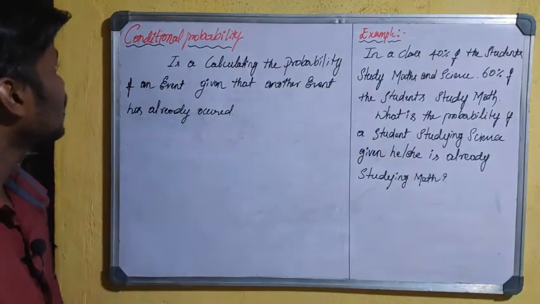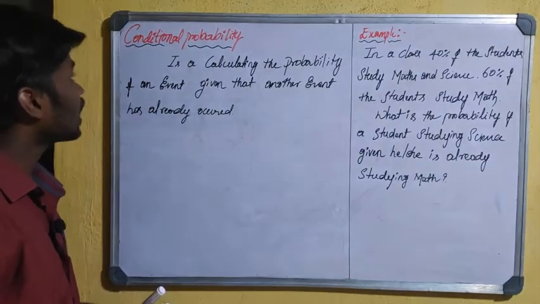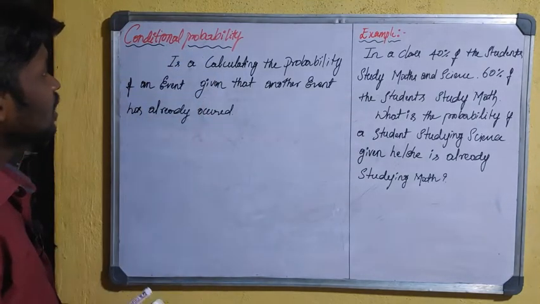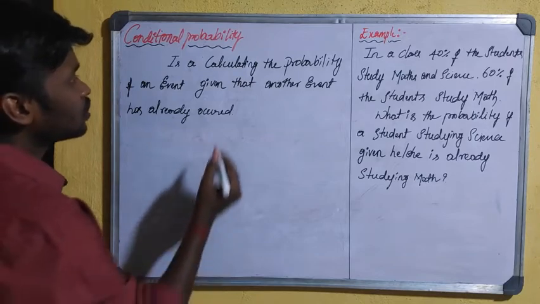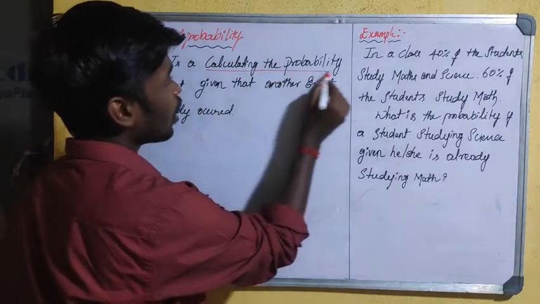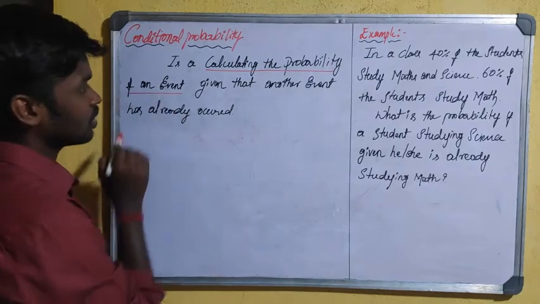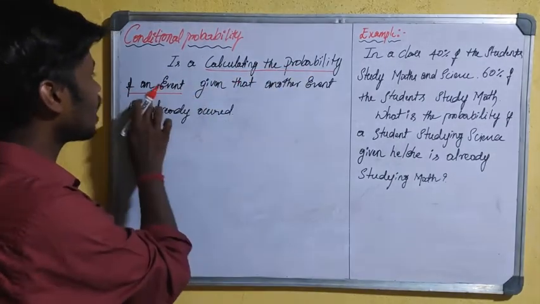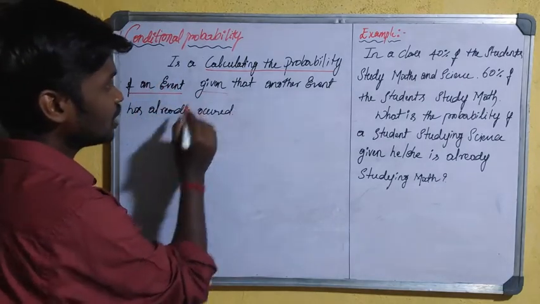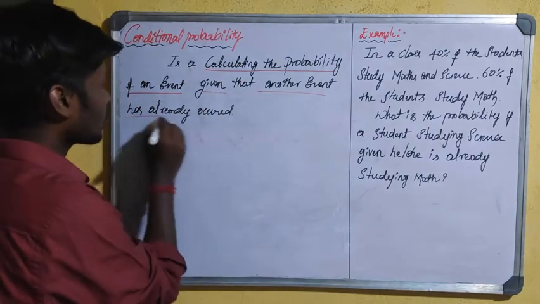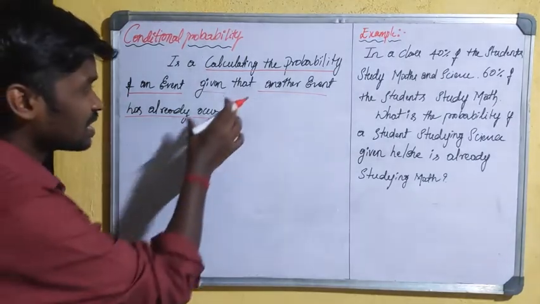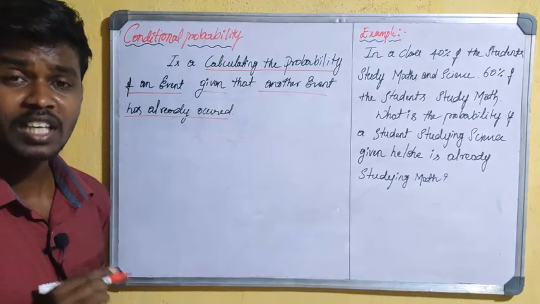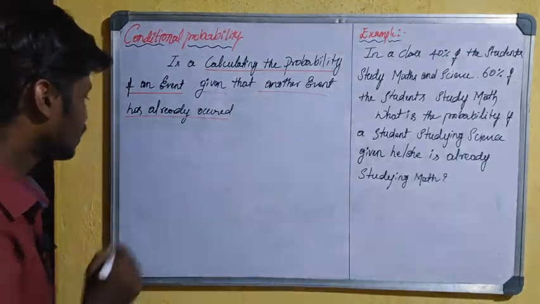See, conditional probability, the name itself indicates that it is a process of calculating the probability of an event given that another event has already occurred. The same concept was discussed in the previous class under dependent events.